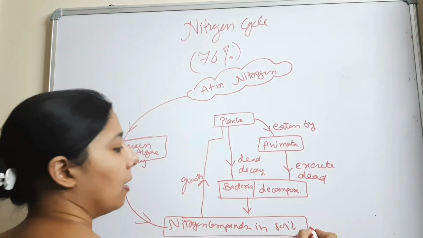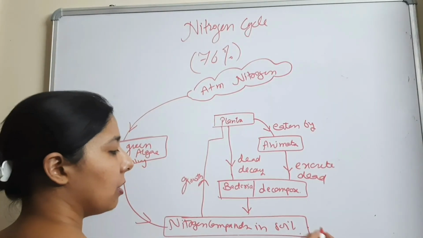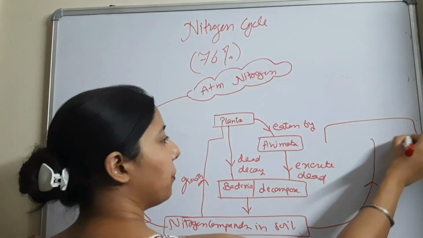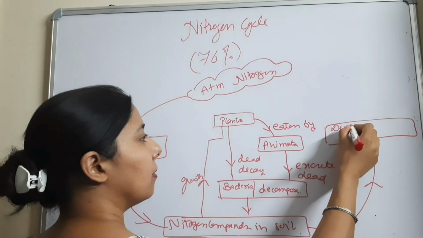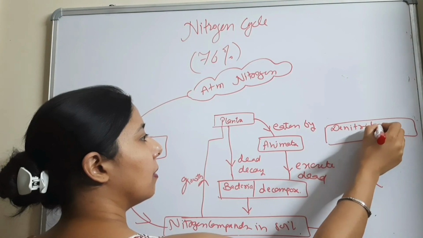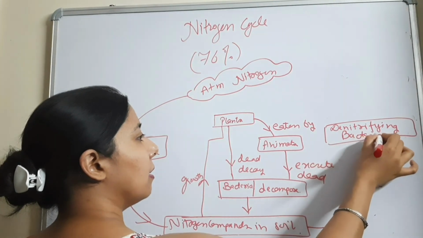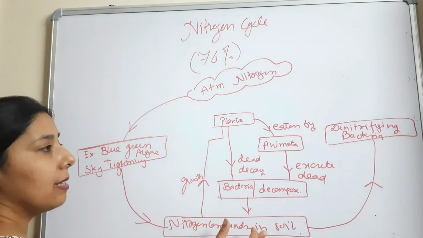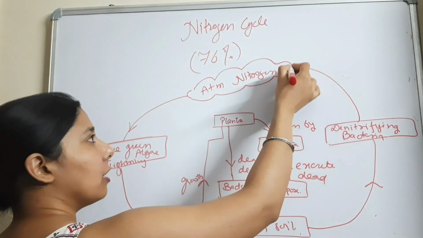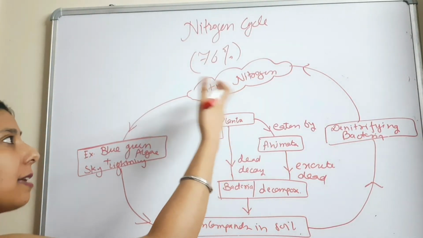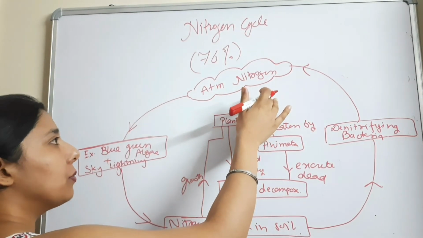Okay? Now the next is, these nitrogen compounds are acted upon by the denitrifying bacteria, and this denitrifying bacteria converts the nitrogen compounds in the soil back to atmospheric nitrogen. So this is how the whole cycle of nitrogen is completed, and this is how the balance of nitrogen in the atmosphere is maintained.